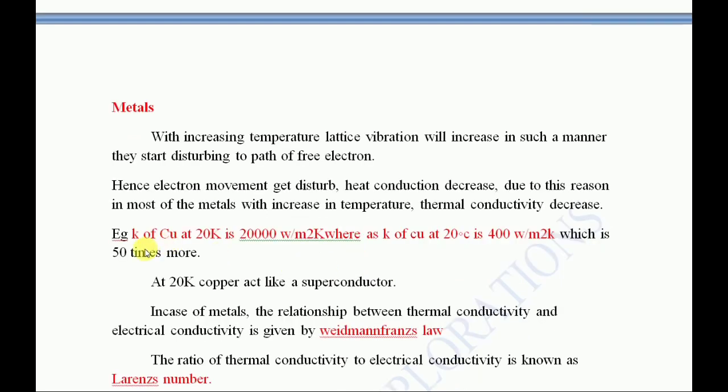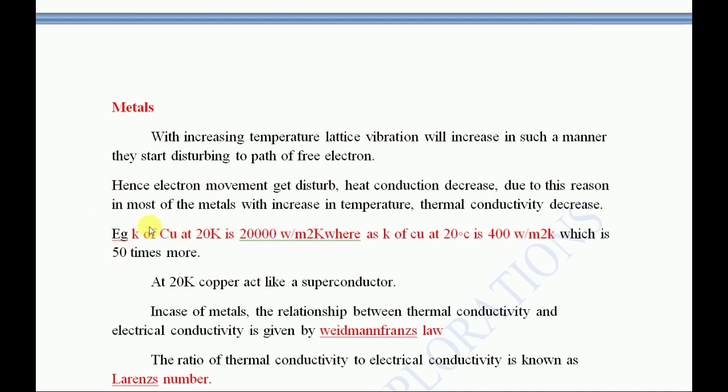For example, here it is given that the thermal conductivity of copper at 20 Kelvin is 20,000 watts per meter Kelvin, whereas the thermal conductivity of copper at 20 degrees Celsius is just 400. You can see that below room temperature, at 20 Kelvin, it is 20,000 watts per meter Kelvin, but at 20 degrees Celsius, which is above 100 Kelvin, it is just 400, which is 50 times less.